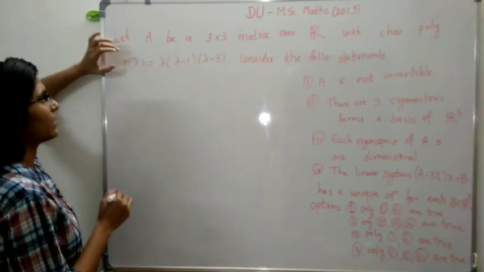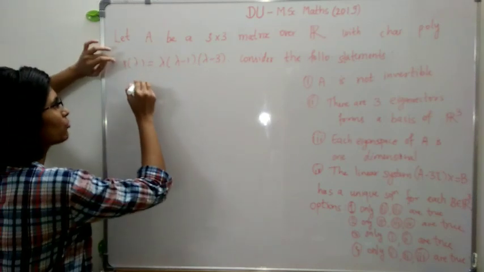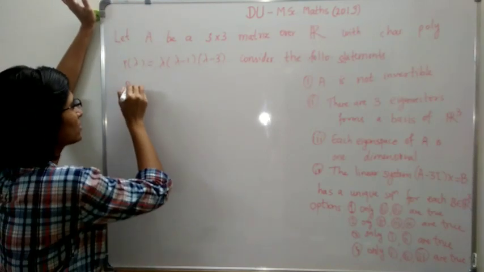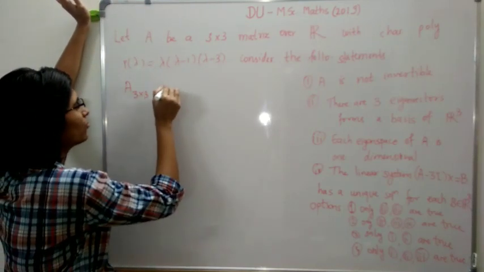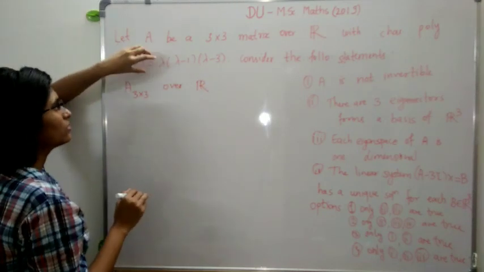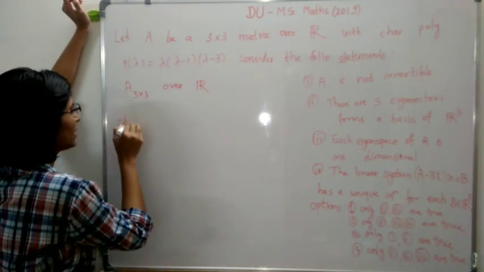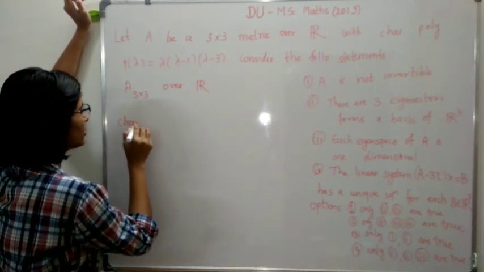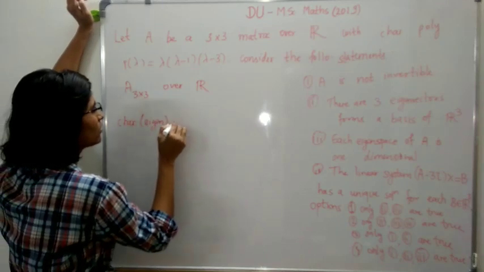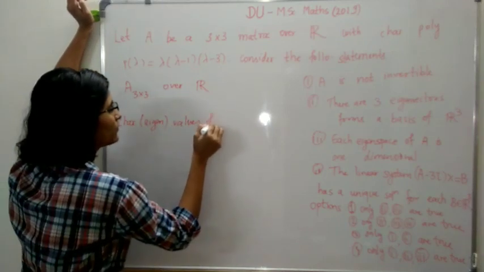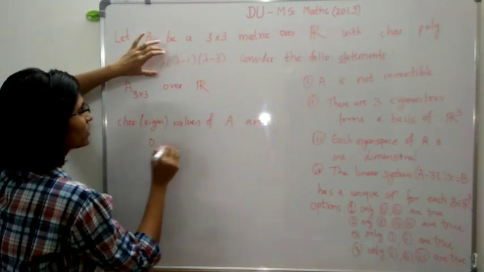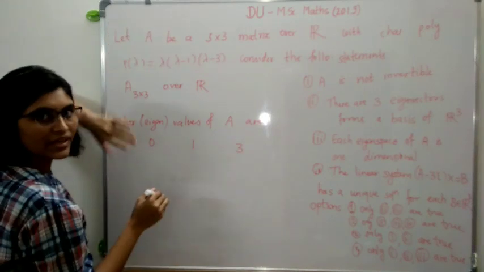Now here we have given that this is the characteristic polynomial for the matrix A, and A is a 3 by 3 matrix over R. Now from this, the characteristic values or eigenvalues of the matrix A are clearly 0, 1 and 3, right?